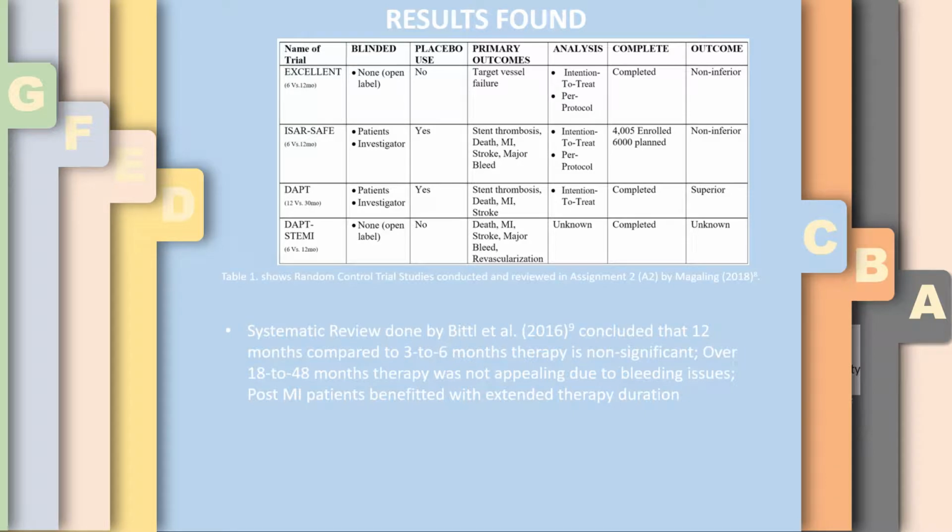Using several journal databases to search for evidence, I found 3 randomized controlled trials, 1 systematic review, and an unpublished literature. I created a summary of findings and information of each study found. Results show that unstable patients that have coronary artery disease with stent implants require 12 months of DAPT therapy, and for stable CAD patients with implanted stents, 6 months of DAPT is not significantly different from 12 months. One indicative factor important in choosing the duration is bleeding.